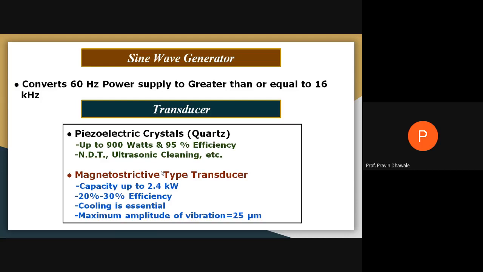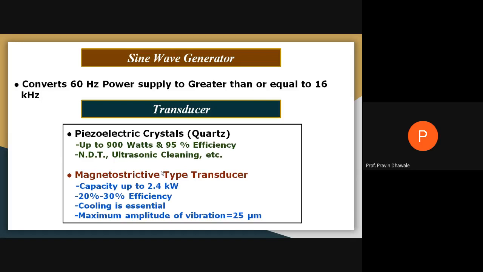And the magnitude of the vibrations obtained is up to a maximum of 25 microns. That means the maximum amplitude of vibration in a magnetostrictive type transducer is 25 microns.